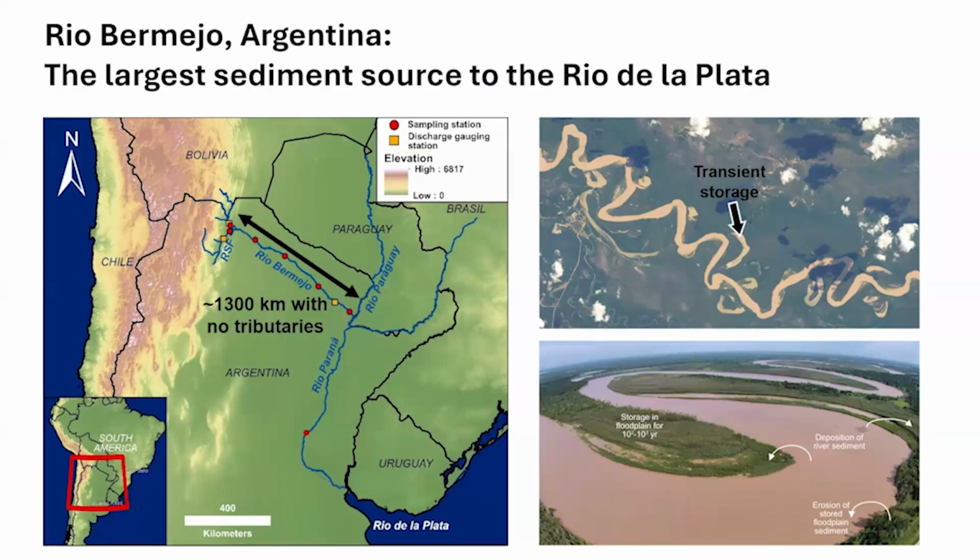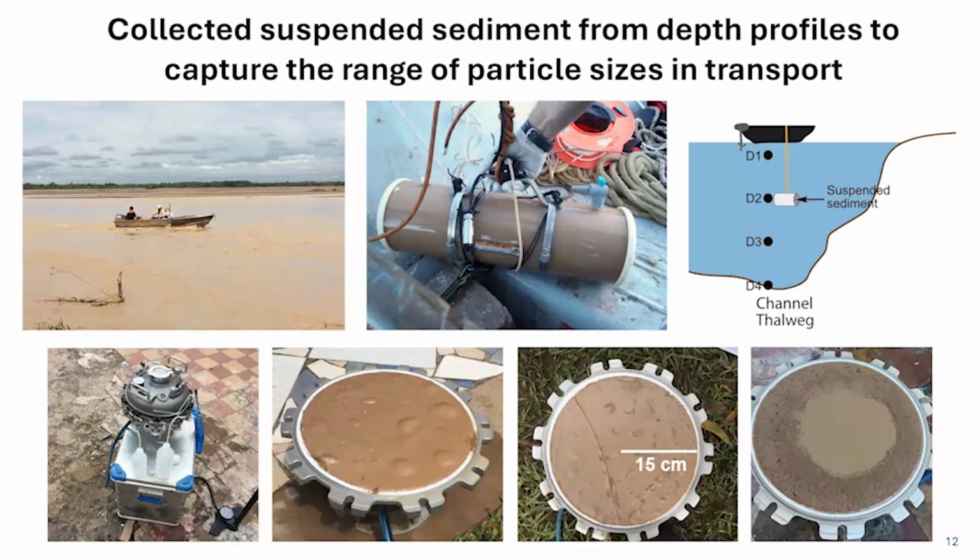And that's because it has this really long reach with no tributaries. And so I'm able to track a parcel of sediment moving downstream through this river system and look at how processes like downstream grain size fining or lateral migration of the river might change the particle size distribution and the POC content.